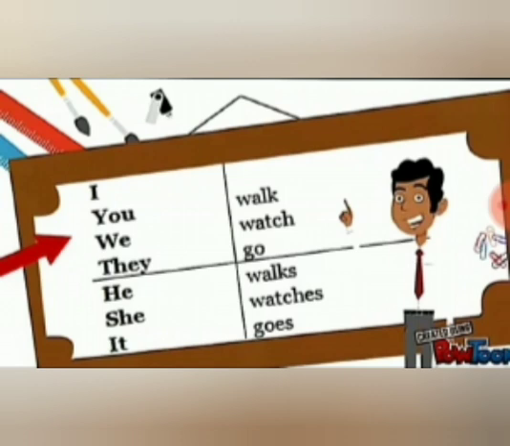I is exceptional case here. You can use the verb am also. I am walking. You are walking. All those are different things, but you have to use the basic form or a main form of verb when you are starting your sentence with these subject pronouns. Understood? Now look at the next part.